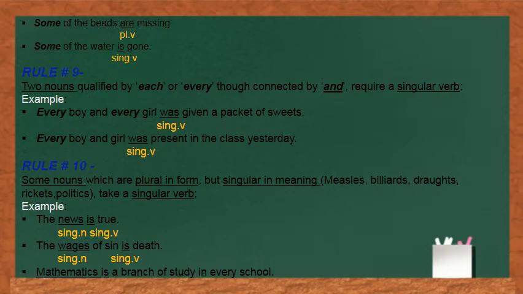Rule number 10 says some nouns which are plural in form but singular in meaning, like measles, billiards, droughts, rickets, politics, news, take a singular verb. These nouns may seem like they are plural, probably because they have s at the last. That is why we are taking it as a plural. But remember, they are singular in meaning. They are singular in nature. So if they are singular in nature, they will obviously take a singular verb as per the subject-verb agreement rule.